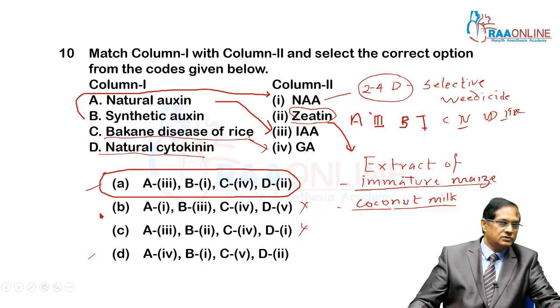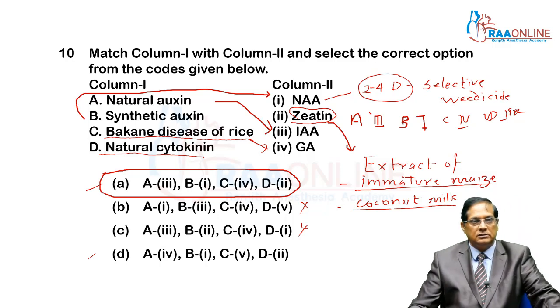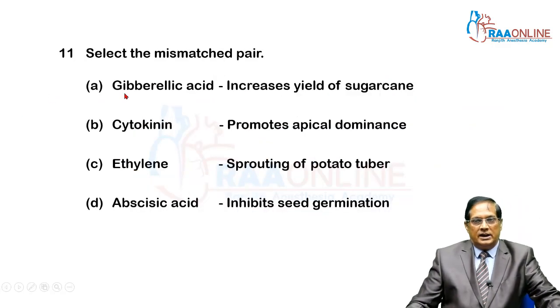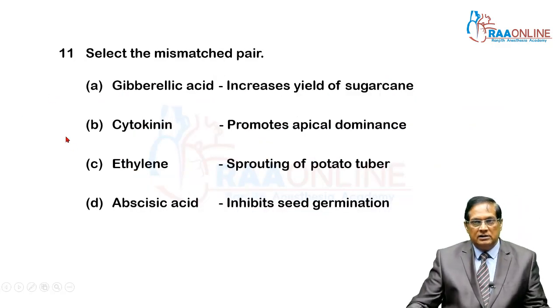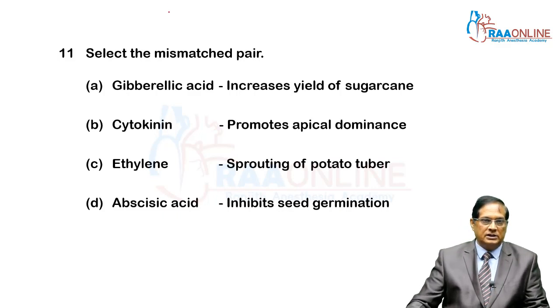Now come to the next question, that is the 11th question. Gibberellic acid increases yield of sugarcane. It is a right match because gibberellin is known for internode elongation.